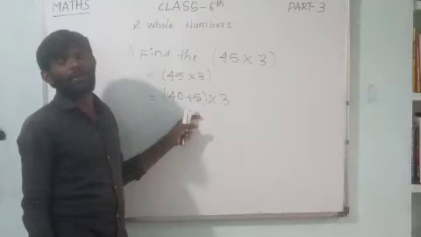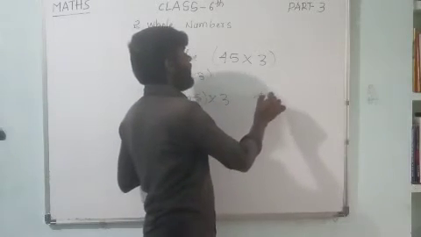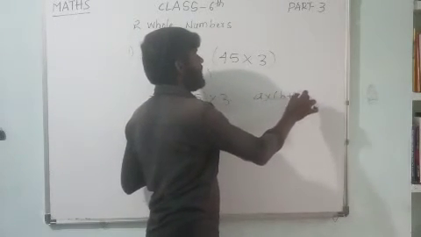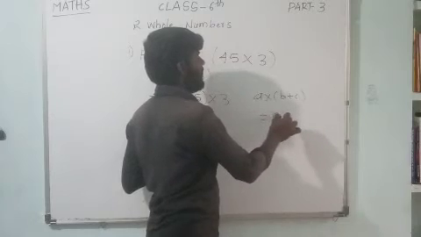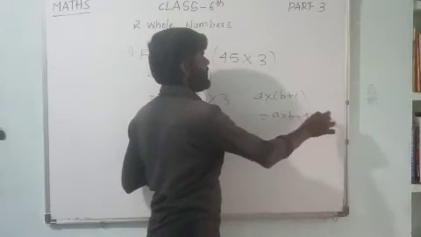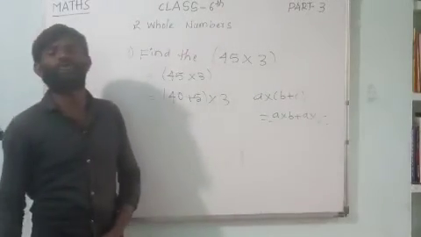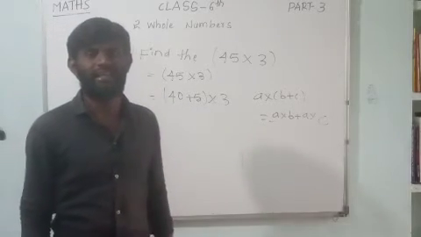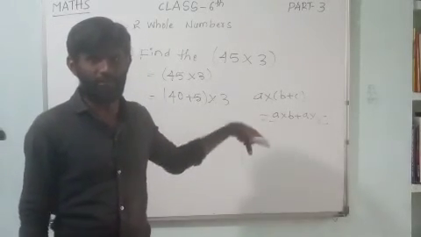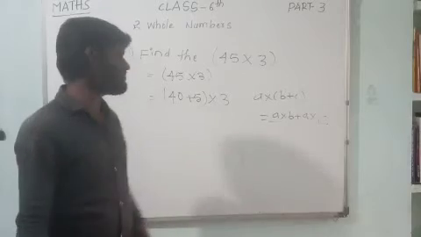Here A into B plus C. You know that it is A into B plus A into C. This property holds good for the distributive property of integers, and especially now in this case these are whole numbers.